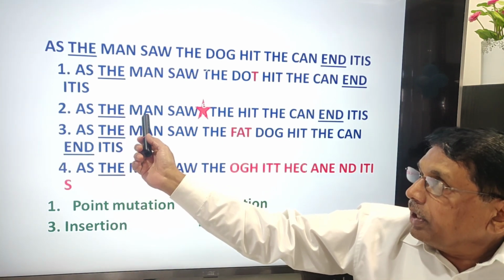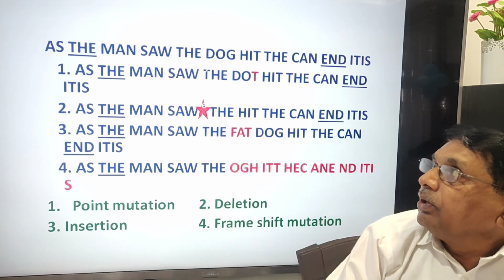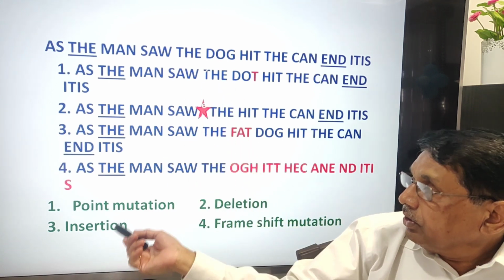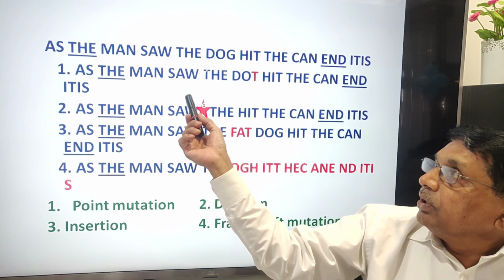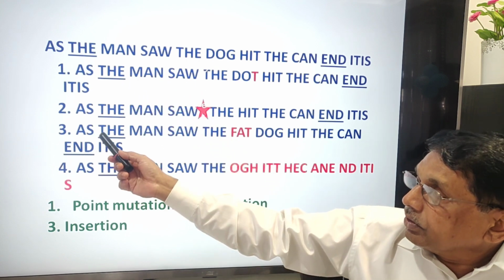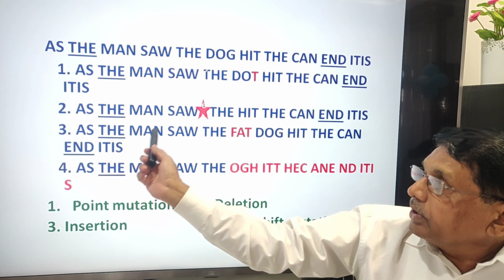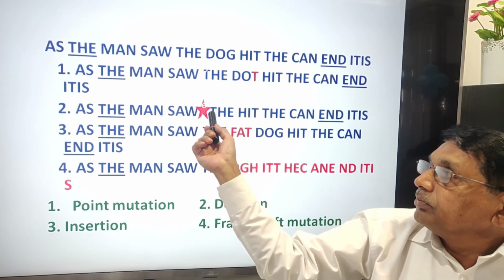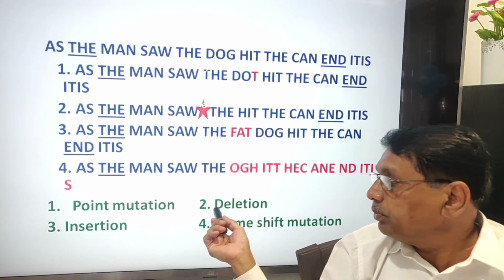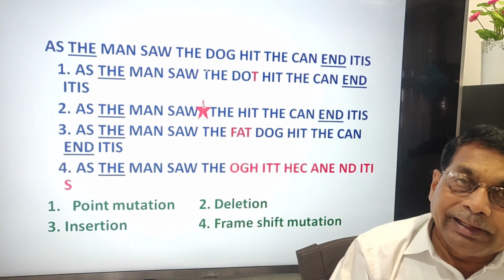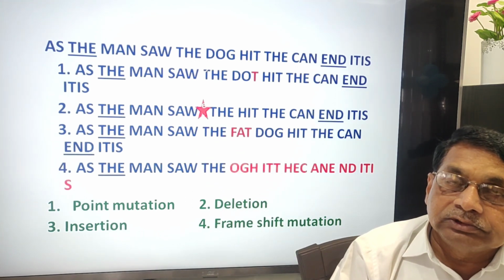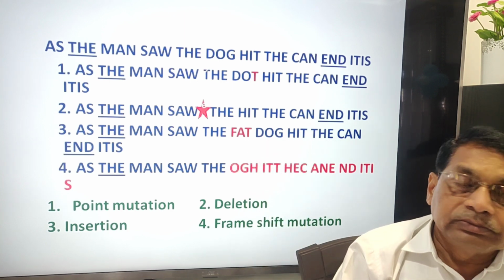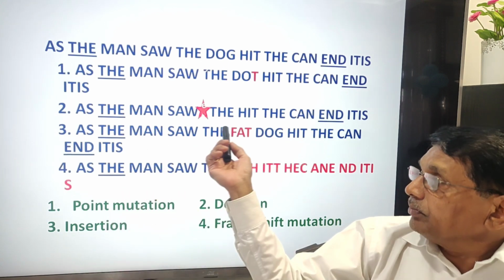Second, the man saw the dog. Here the word dog is missing, deleted. A 3 nucleotide sequence is completely deleted. Then insertion.